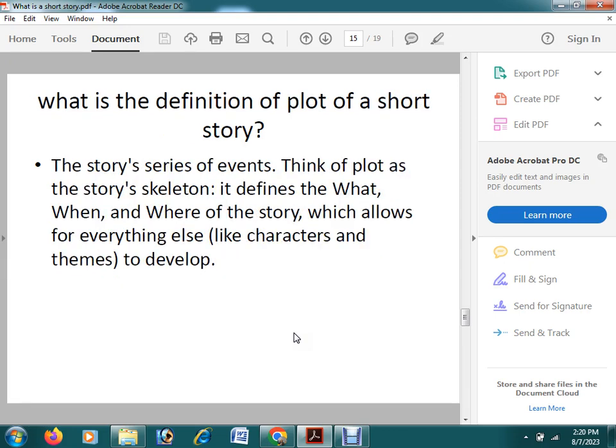What is the definition of a plot? A story is a series of events. That means what events were told in the short story. কোন কোন গল্পগুলো বলা হয়েছে, প্রথমে কোন গল্প বলা হয়েছে, তারপরে যে কোন গল্প, তারপরে যে কোন গল্প. Okay, so which story will be told first and which story will be told second, that will be decided by the writer, the short story writer or the novel writer. Okay, so the way in which the story will be put in serial order, that is called the plot. Plot will be there in a short story, of course.